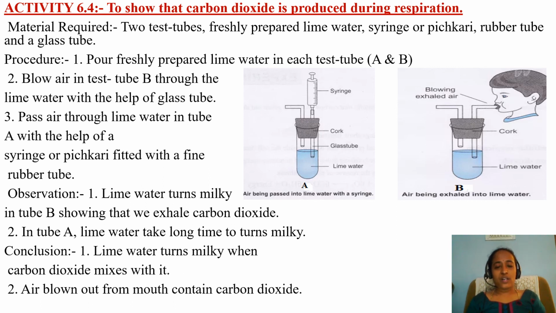Conclusion. Lime water turns milky when carbon dioxide mixes with it. Lime water, when it combines with carbon dioxide, turns milky. Air blown out from the mouth contains carbon dioxide. The concentration of carbon dioxide in exhaled air is more compared to the fresh air. That's why test tube B gives an immediate milky result, but in case of A it will take time to turn milky. Why? Because the carbon dioxide concentration is very less compared to B.